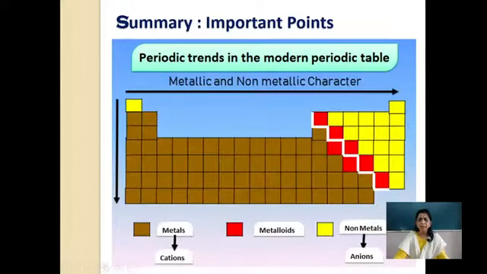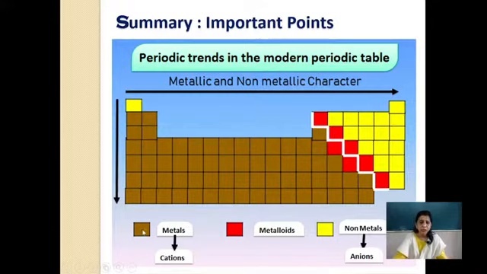Okay, if we make some of these pictures, it becomes a little easy for you to remember and recall. Last comes nothing but the zigzag line, because when we are talking about metallic and non-metallic character, the zigzag line becomes important to understand. What is this zigzag line? A line which differentiates metals and non-metals in the periodic table.